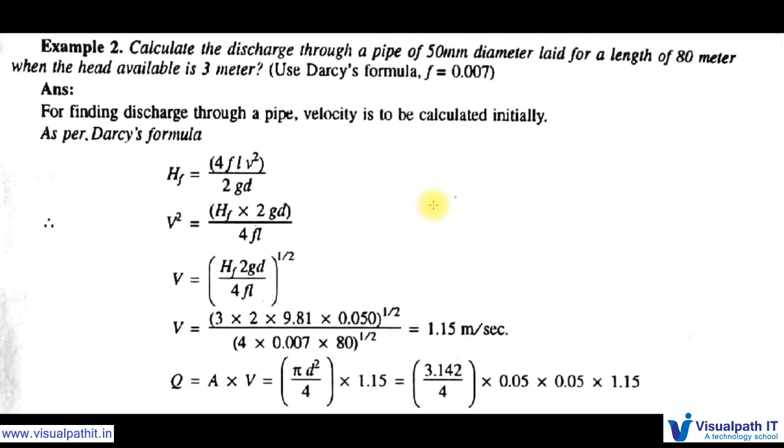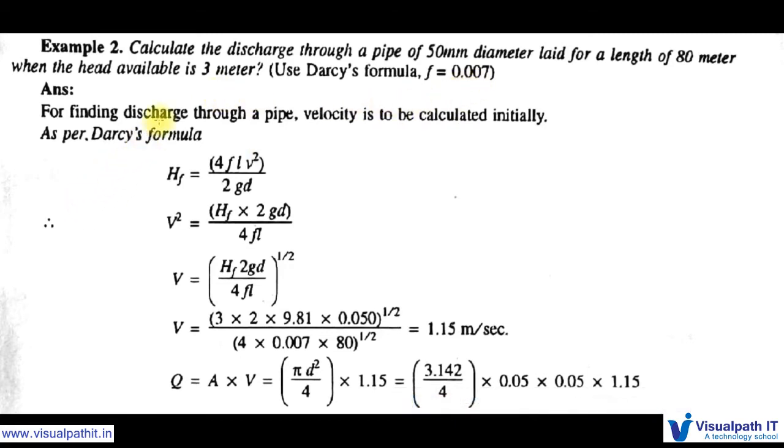In order to calculate the friction loss, these are the examples we are doing. This is the second example. Calculate the discharge through a pipe of 50 mm diameter laid for a length of 80 meter when the head available is 3 meters. Use Darcy's formula, f is equal to 0.007.